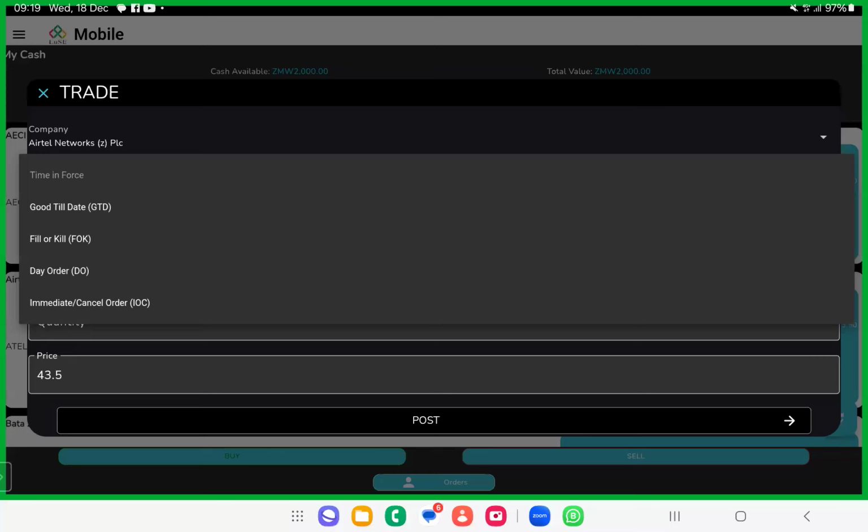T plus 3 simply means it takes a maximum of 72 hours. Usually we expect the transaction to be closed within 3 business days. So if you place an order on Friday, you don't count the weekend. You just count the business days. The transaction may be done up to somewhere Tuesday.